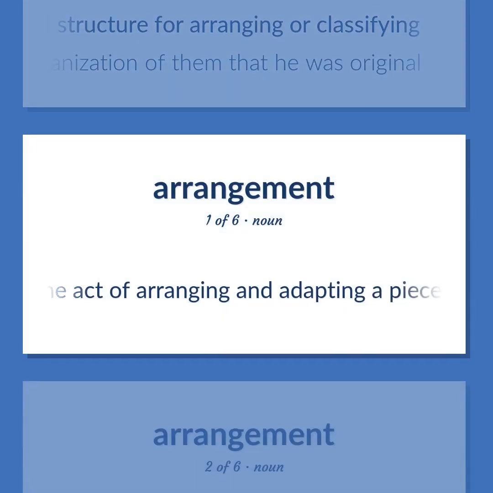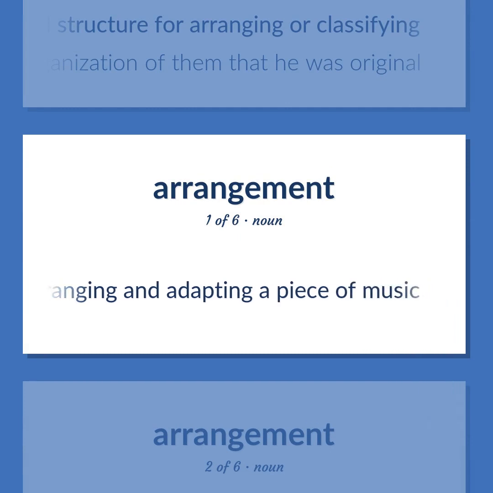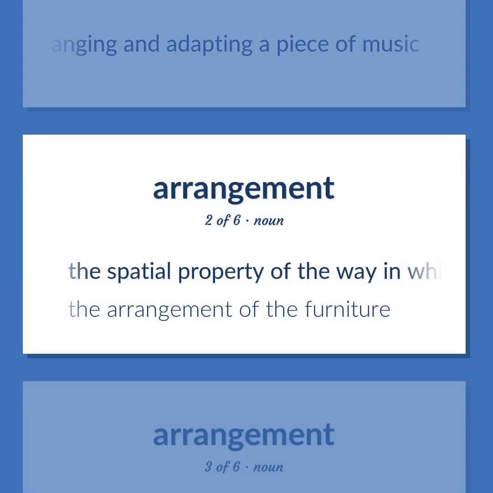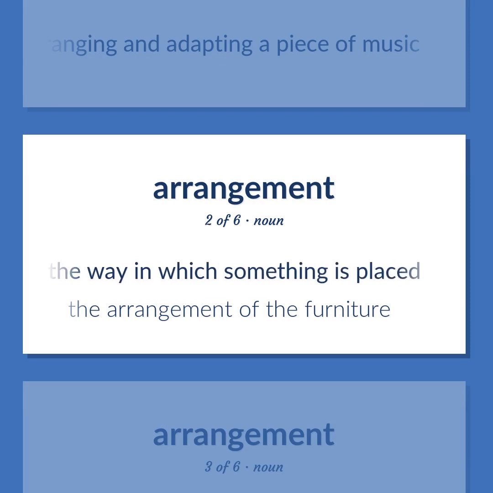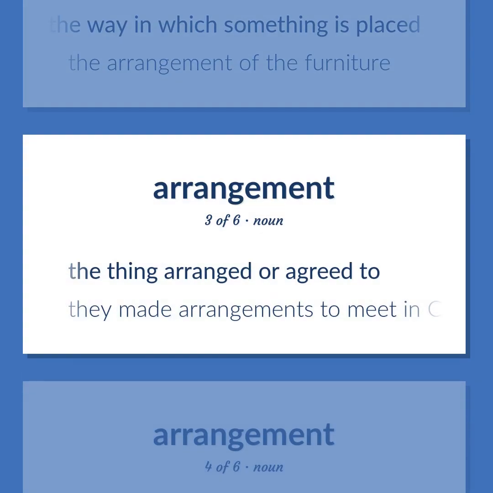The act of arranging and adapting a piece of music. The spatial property of the way in which something is placed. The arrangement of the furniture. The thing arranged or agreed to. They made arrangements to meet in Chicago.